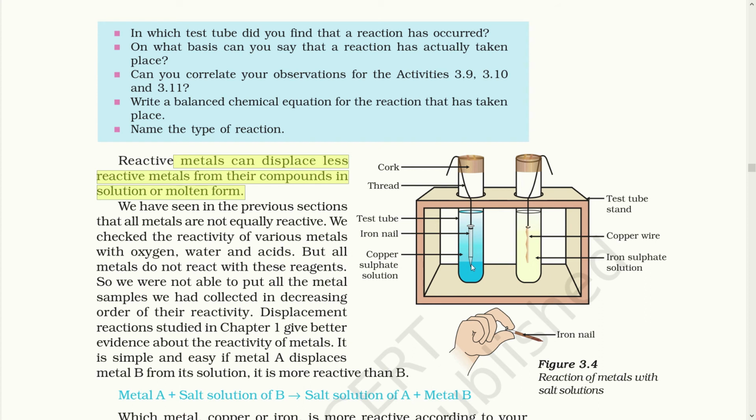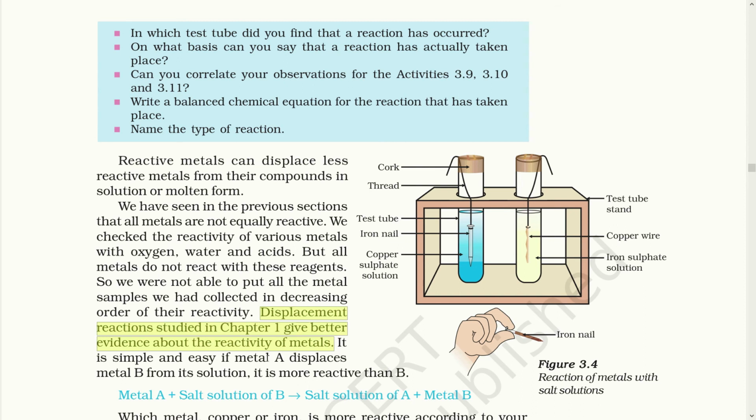So here in the first test tube there certainly will be a reaction. The blue color of the solution will change to brown color and the nail would be seen with a reddish brownish color. But in the second test tube there will be no reaction at all, as copper is less reactive than iron, so copper won't displace iron from iron sulfate solution, but iron will certainly displace copper from copper sulfate solution. Displacement reactions studied in chapter 1 give better evidence about the reactivity of metals. It is simple and easy.